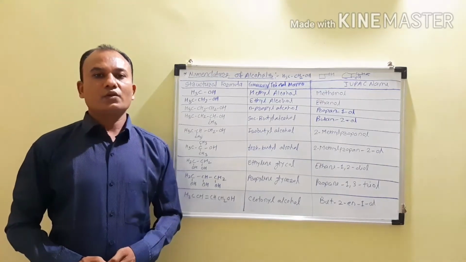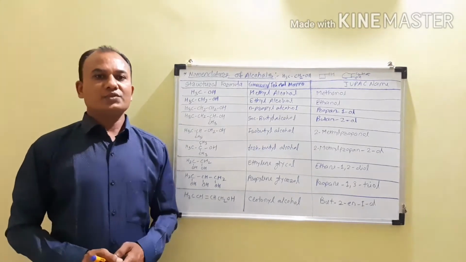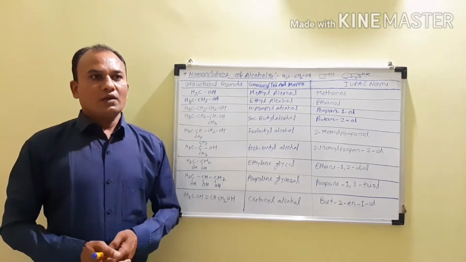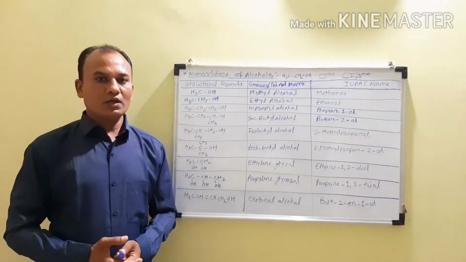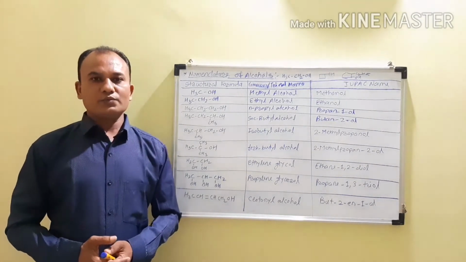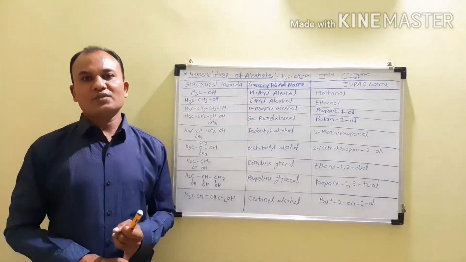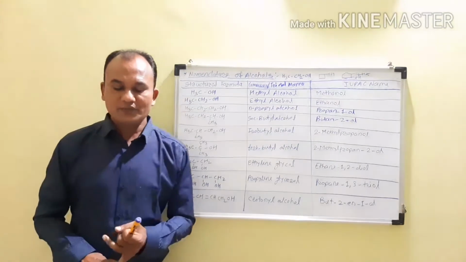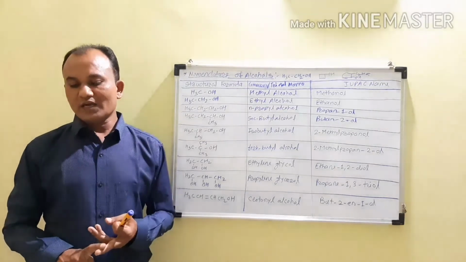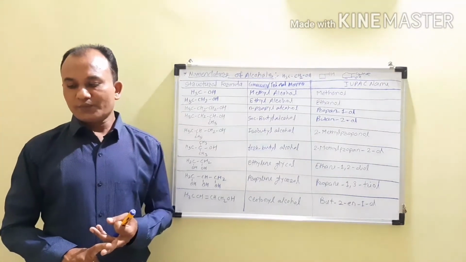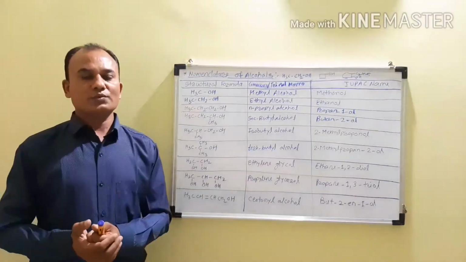Next is the nomenclature of alcohols. So how we can give the names to the alcohols. In the nomenclature we study how we will give the names to the alcohols. There are three systems to give the name to the alcohols. The first one is the common name system, also called the trivial names. The second one is the carbinol system, and the third one is the IUPAC names. So there are three types of system, and one by one we are taking the three types of systems.